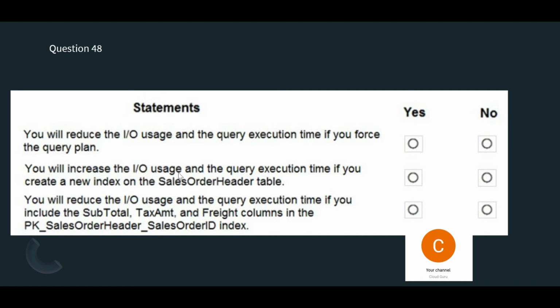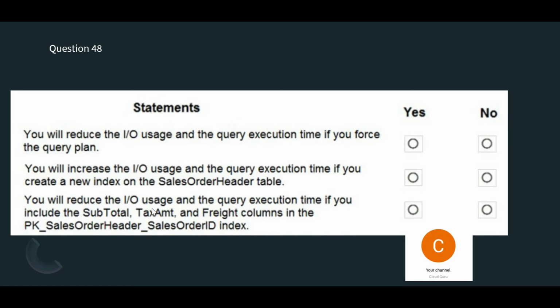You will increase IO usage and query execution time if you create an index on the sales order header table. This is clearly no. You don't even need to understand the question. Always remember, indexes will reduce the execution time. It will never increase the execution time, because indexes help queries run faster. And it says it will increase the IO usage, but if you have an index, the IO usage will be reduced.